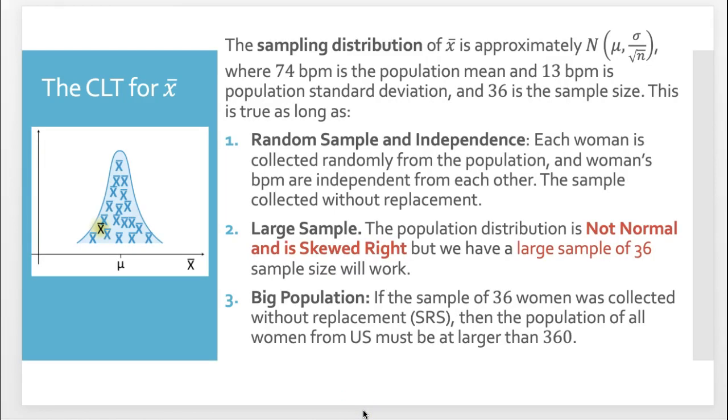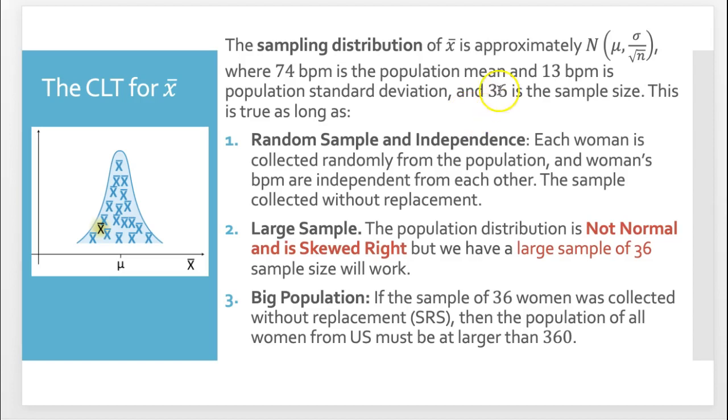Before we go on to find this probability, let's verify our assumptions. Here I'm saying the sampling distribution of X bar is approximately normal. This is just an approximation, so our probabilities could have a slight error in them. The larger the sample size, the better the approximation. Here, 74 beats per minute is the population mean, 13 beats per minute is the population standard deviation, and our sample size is 36.